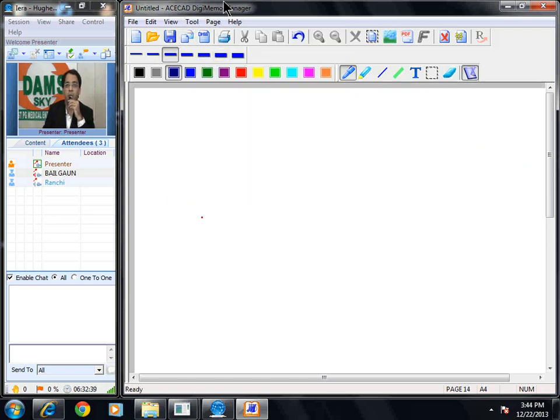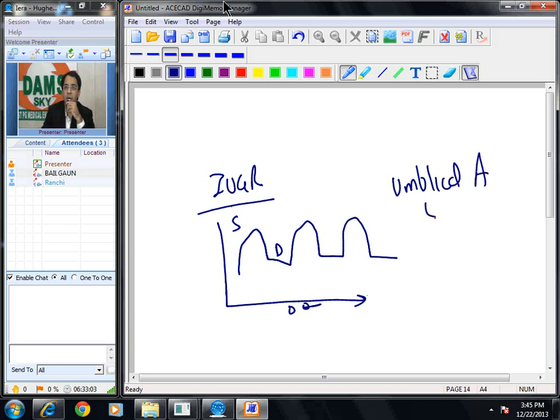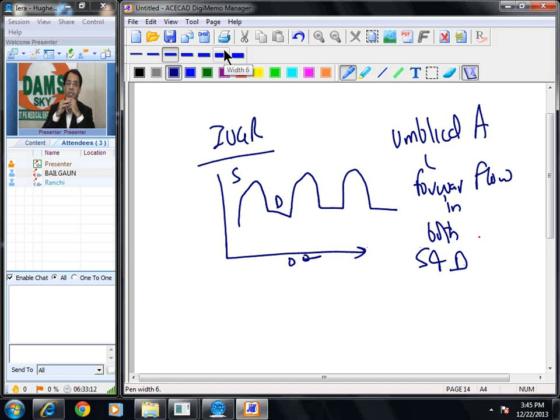Okay. And what do we get in IUGR? What is the normal flow pattern in umbilical artery? Normal umbilical artery will always show forward flow. This is 0 baseline. This is diastole, systole. Please remember, umbilical artery always has forward flow in both systole and diastole. Okay. Now let us see what you will get in IUGR.